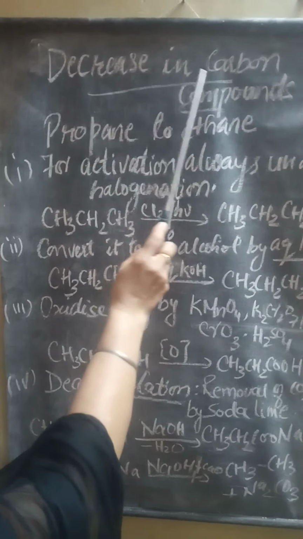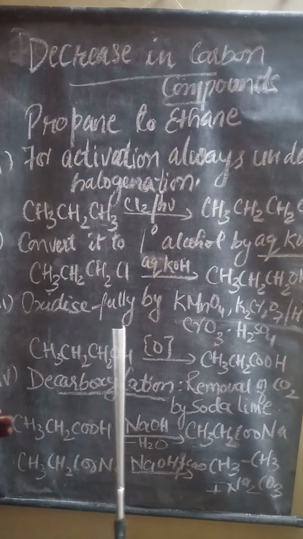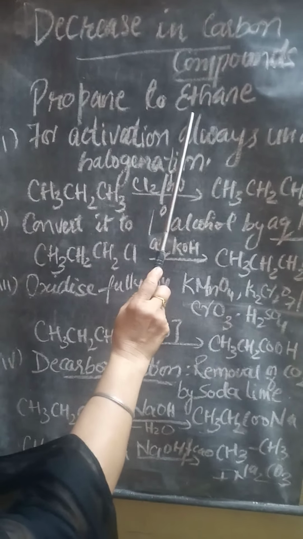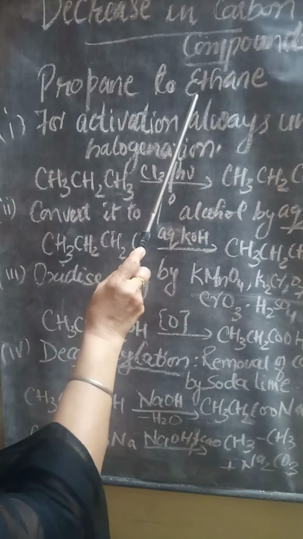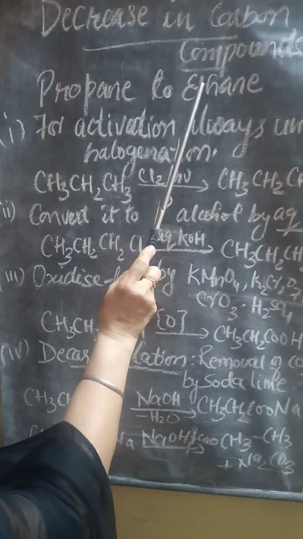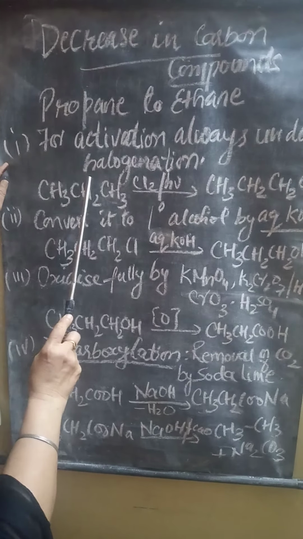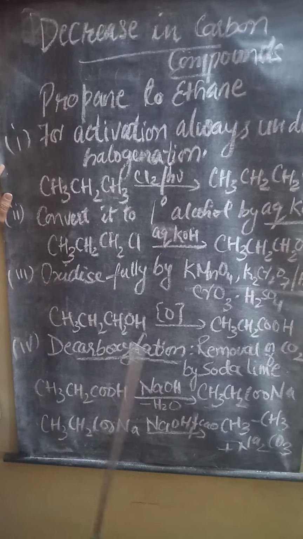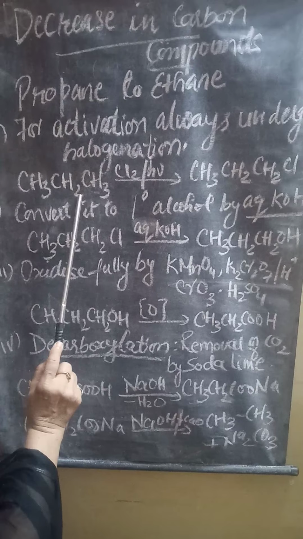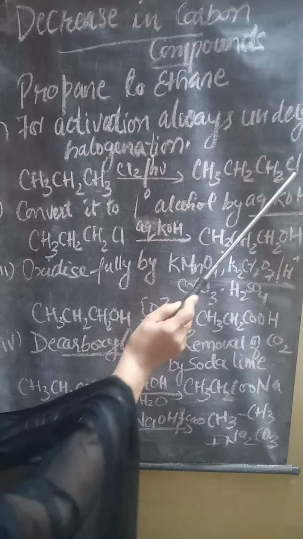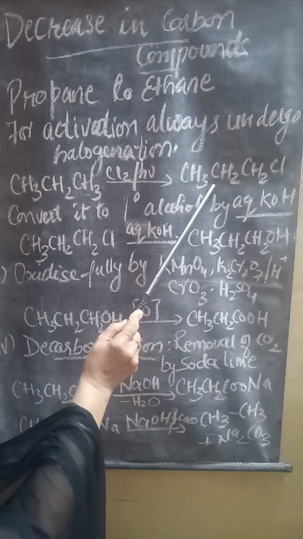Now the next rule for conversion: whenever there is a need to decrease the number of carbons in the chain. Suppose, for example, we take propane to ethane. In propane, 3 carbons are present, and we have to convert it into 2 carbons, that is ethane. In this also you will find that in most reactions the first step will always be halogenation. Propane undergoes halogenation, and propyl chloride or chloropropane is formed.